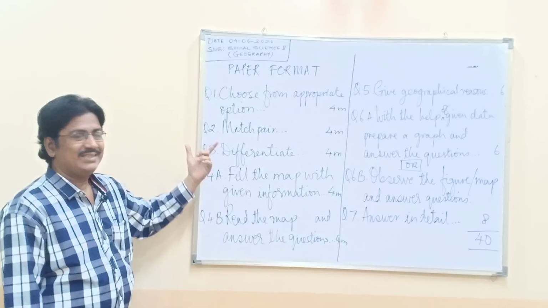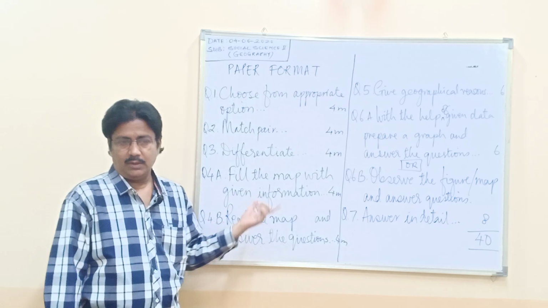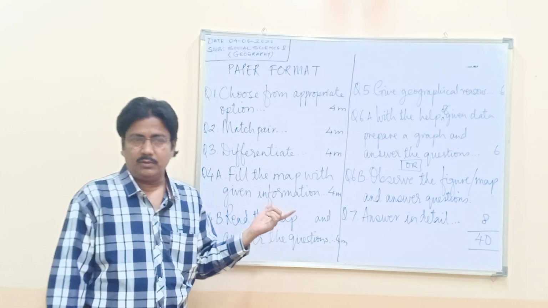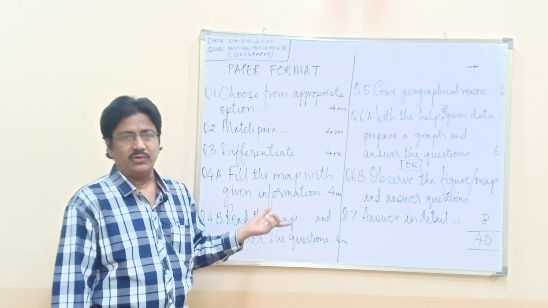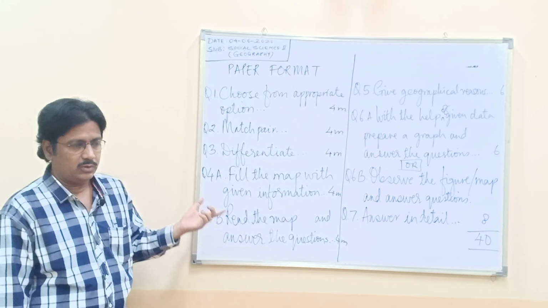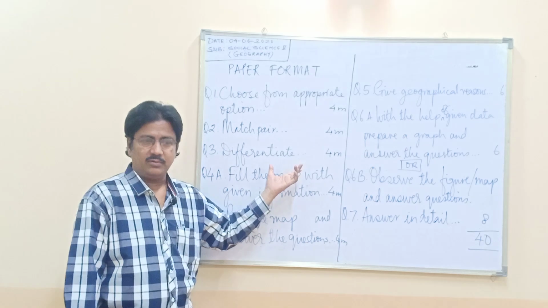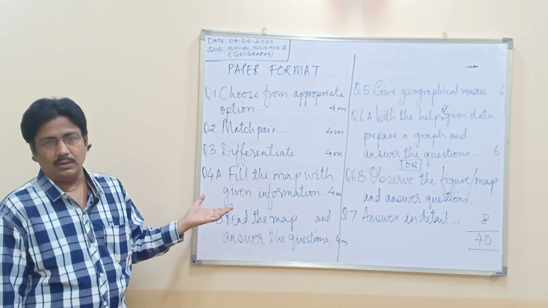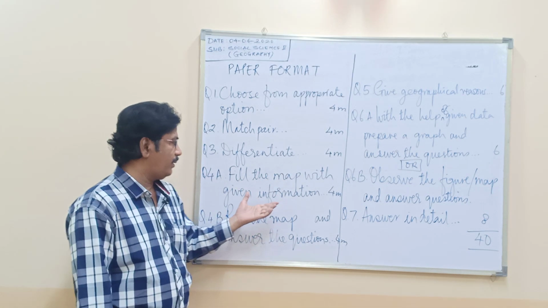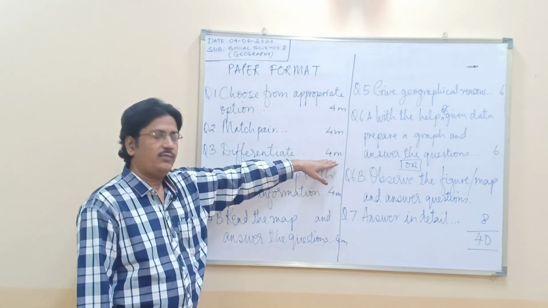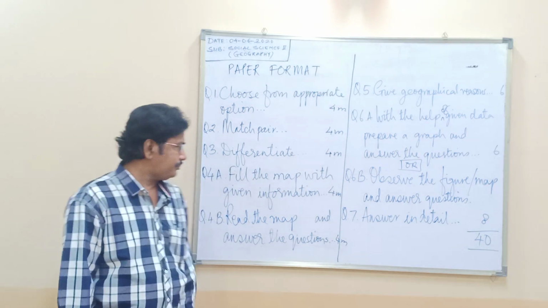Question number 3, differentiate. It is differentiate between 2 countries, 2 weathers, 2 topics. It can be answered in 1 sentence. It can be make the wrong sentence correct in that way. That again consists of 4 marks.